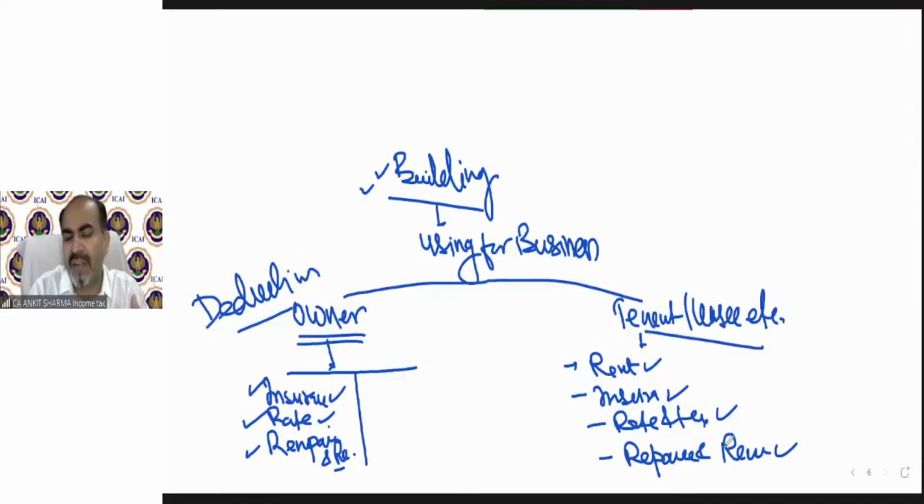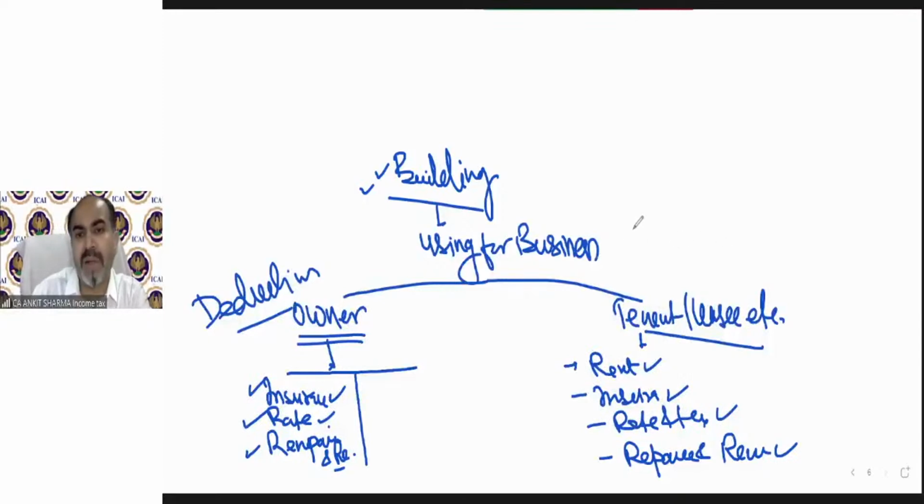So generally rent, rates, taxes, insurance, and repair and renovation. If you are a tenant, then rent will be there. If you are not a tenant, then there will be no rent. Other insurance, rent, rate, etc. will be your expenses. Depreciation is for capital expenditure. So that will be discussed later. We are discussing what can be claimed as a deduction, that means as a revenue expenditure in respect of building.